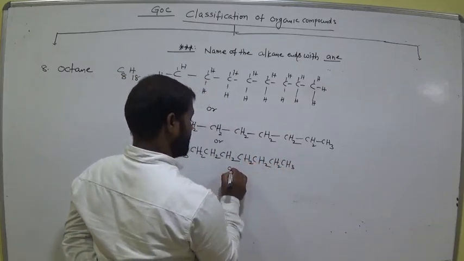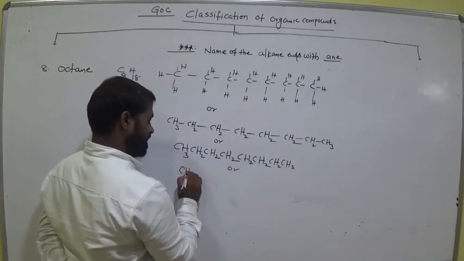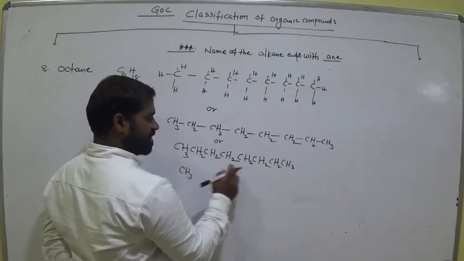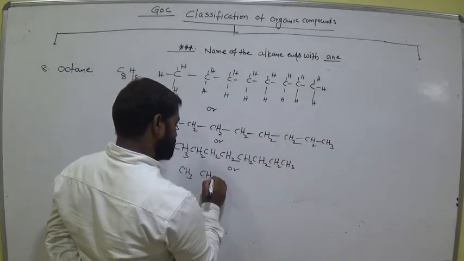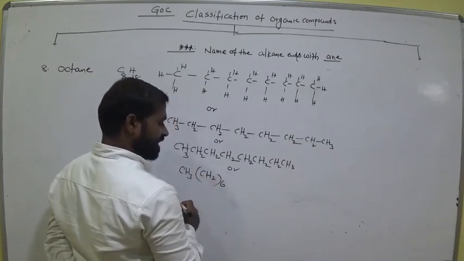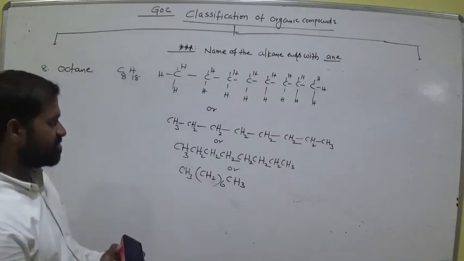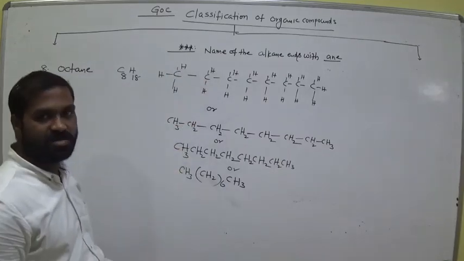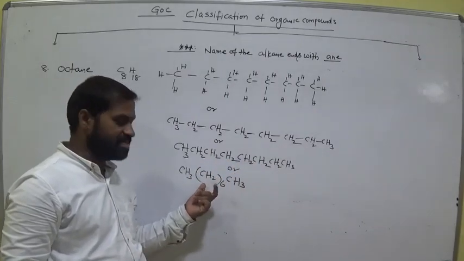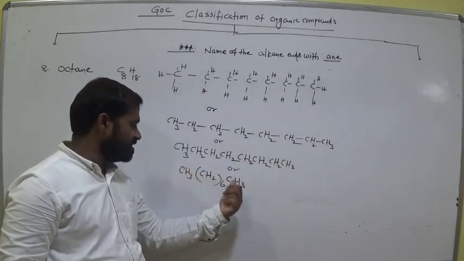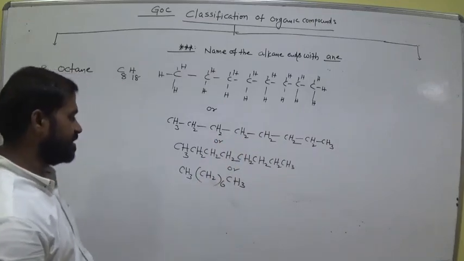We can also represent these for our convenience. This is CH3, am I right? How many CH2s are there? 1, 2, 3, 4, 5, 6. So CH3, CH2 taken 6 times, CH3. Am I right? This is also the same. This representation means this representation. Is it clear?